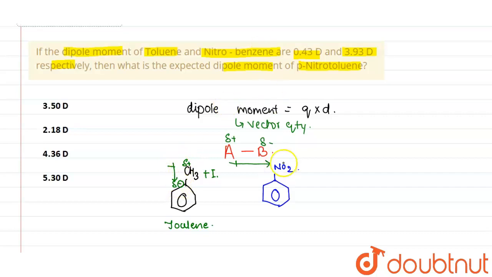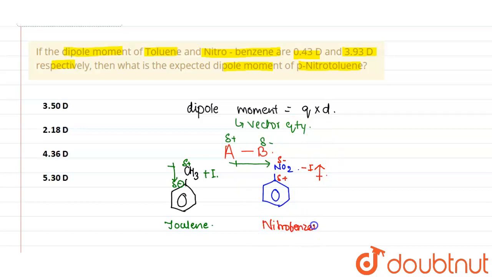Now considering NO2, this NO2 group is an electron withdrawing group, and it shows a minus I effect, that is negative inductive effect. That is why it will have a del negative charge. The electronegativity of NO2 is greater than the benzene ring. That is why it has a del negative charge, and this benzene ring will have a del positive charge. So now the direction will be like this. So this is nitrobenzene.